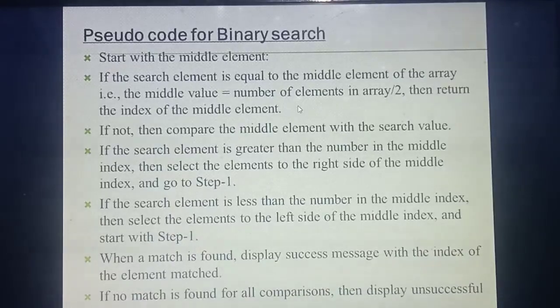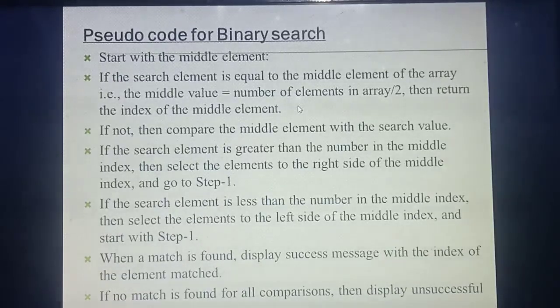Next, an example will come. By studying that example you will understand. First you are going to find the middle value. Next I said you need to take any one value as a search key value and keep it in mind. After getting the middle value, you compare the middle value with the search value. If your search value is greater, that means higher than the middle element, then listen, your search needs to go to the right side from the middle element.